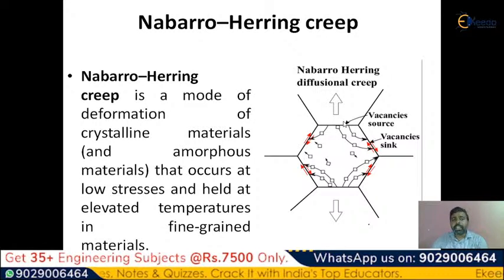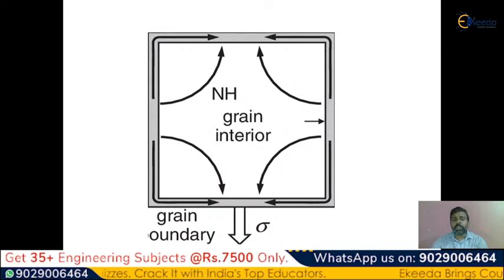Anyway, we will compare this Nabarro-Herring creep with other creeps also. You can see this is a Nabarro, NH stands for Nabarro-Herring creep. This is the grain interior. This is a grain boundary. If you observe the material, the strain, that is the stress, is observed. In what direction the vacancies or the material will absorb the strain, see here, this is the direction in which the material will absorb the strain. This is called a Nabarro-Herring creep.